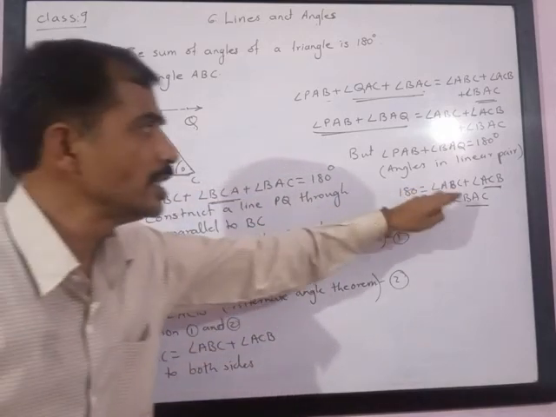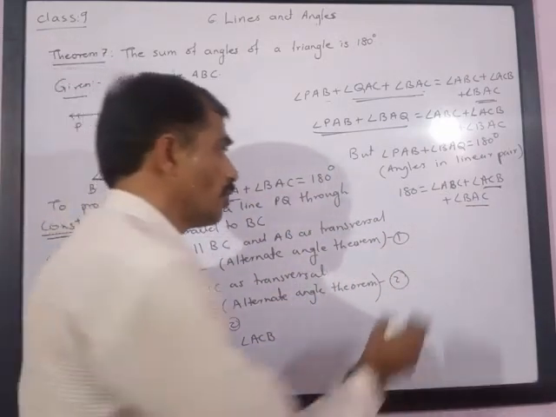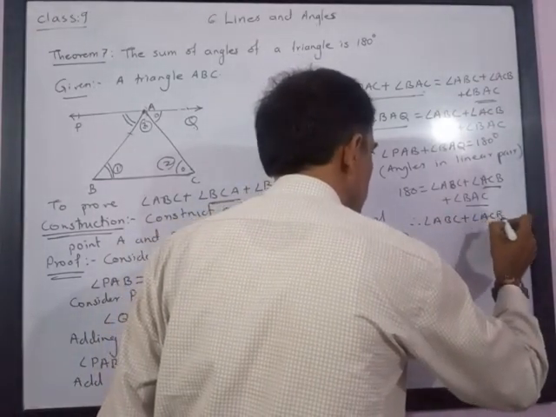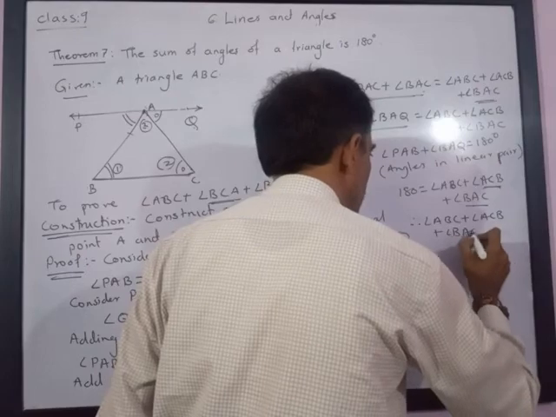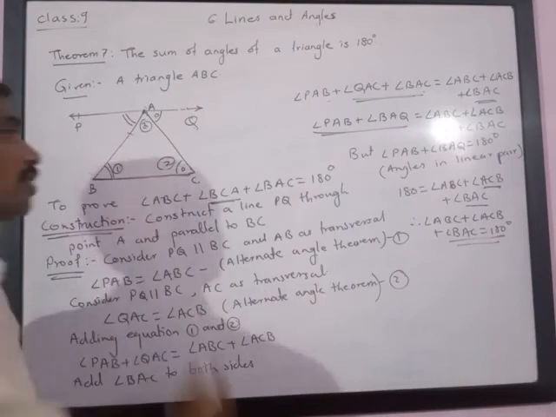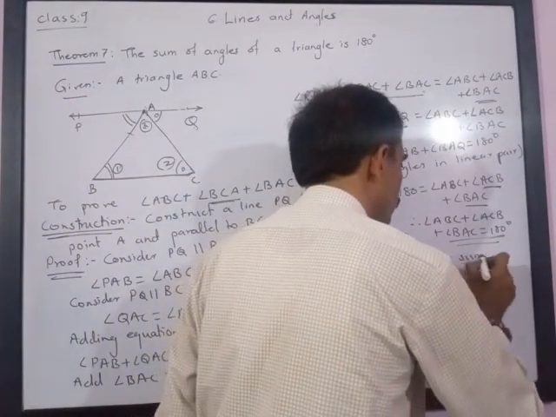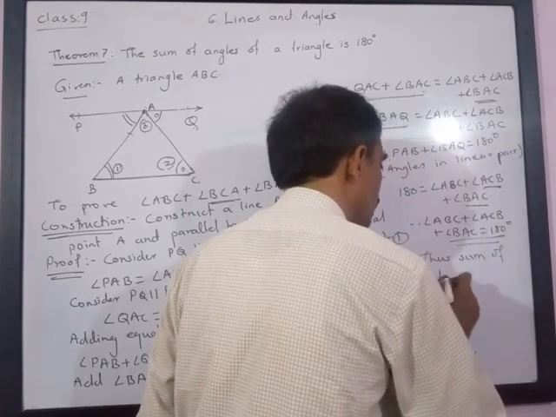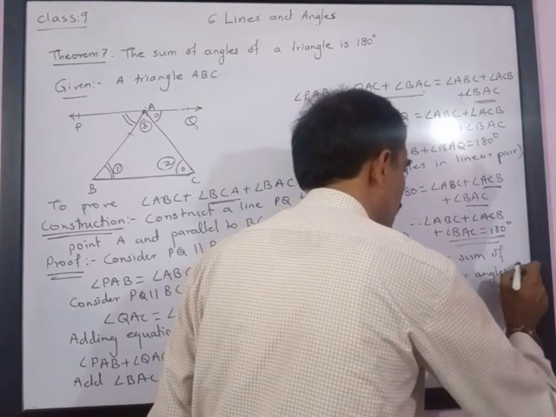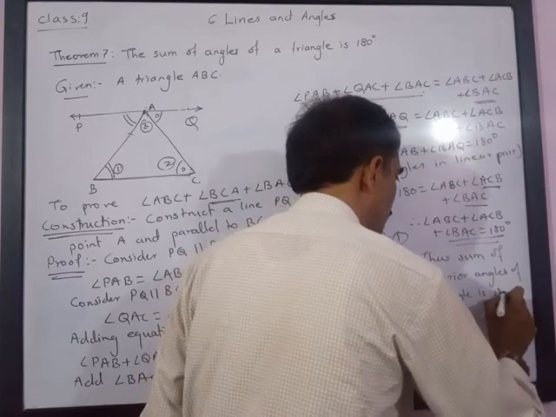Therefore, angle ABC plus angle ACB plus angle BAC is equal to 180 degrees. That is, the sum of interior angles of a triangle is 180 degrees.